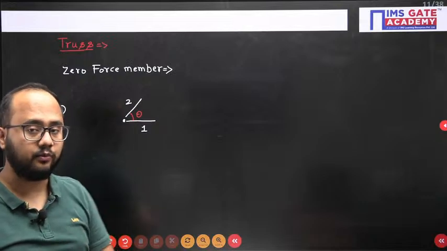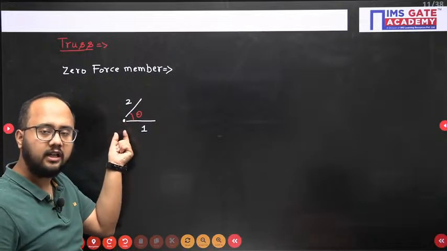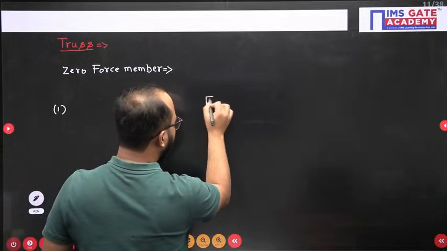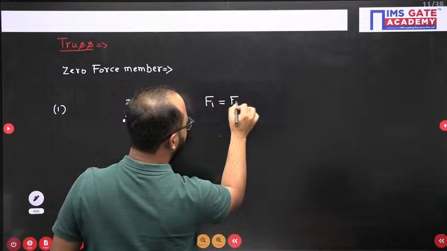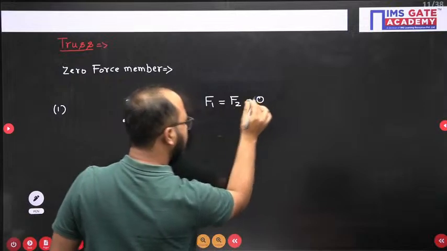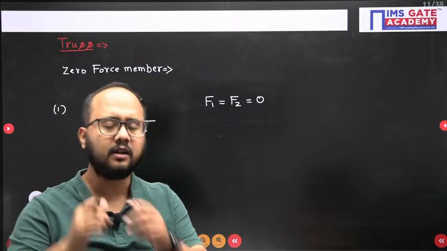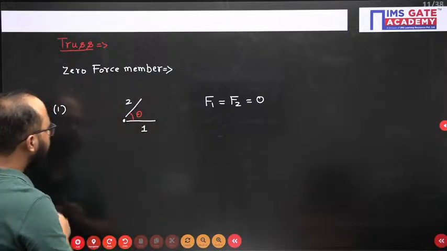This is a very important point. And at the joint there is no load and no support direction. Under that case, both the members will be zero force members, and we will get this result very easily if you apply the basic equilibrium equations.